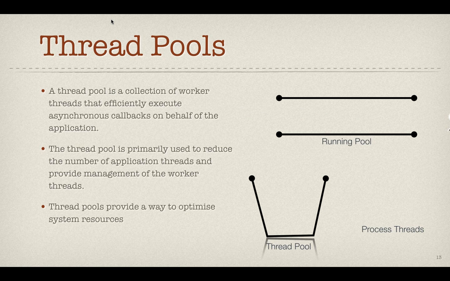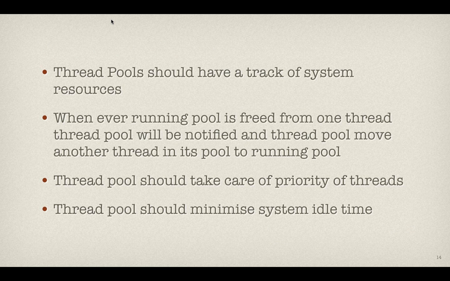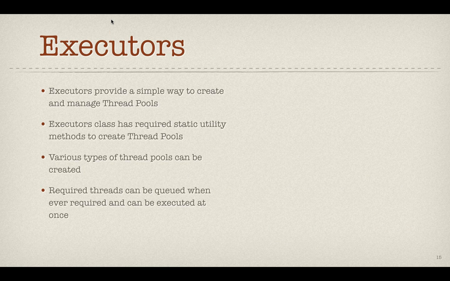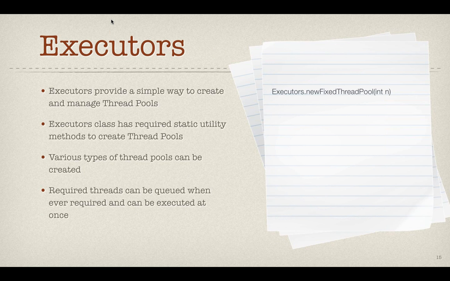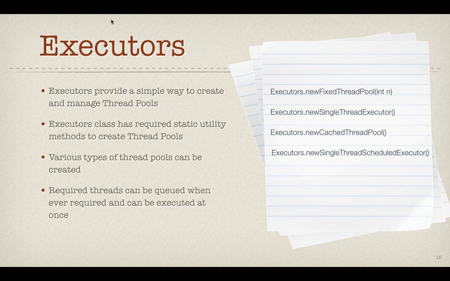How many threads are running now, how many threads can execute, how many threads are waiting, and when one thread is sleeping, bring another thread to the running pool. This way the thread pool manages these things very efficiently. Creating a thread pool that can do this kind of management is very complicated, but our Java concurrency API has provided a very simple mechanism to do that. They created a class called Executors, using which we can create different kinds of thread pools pretty easily.